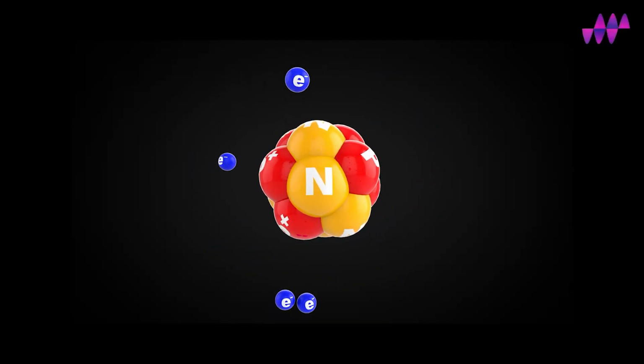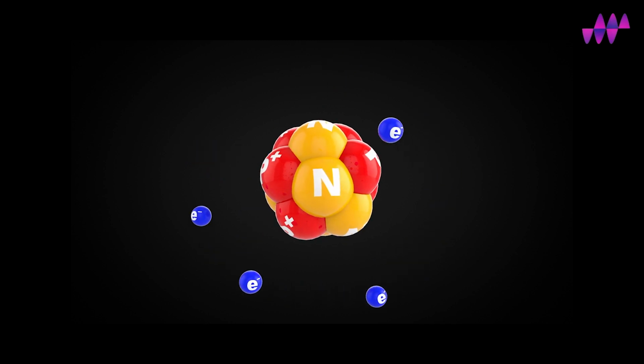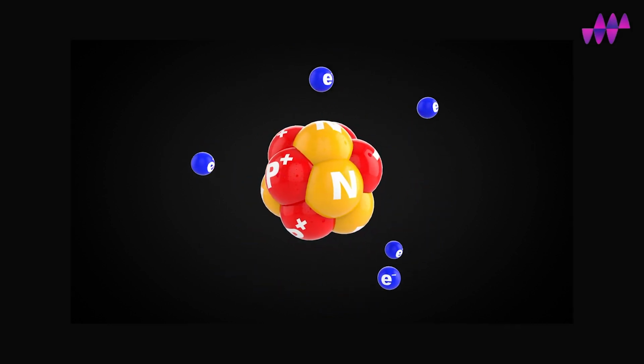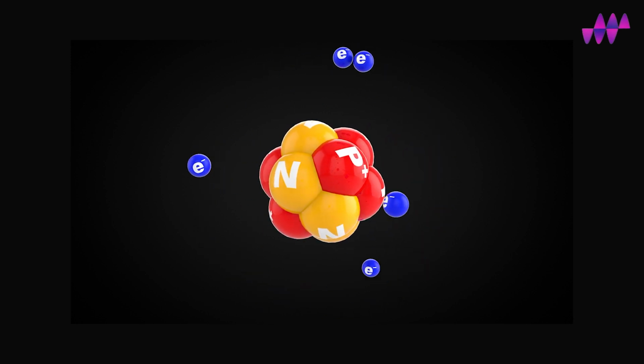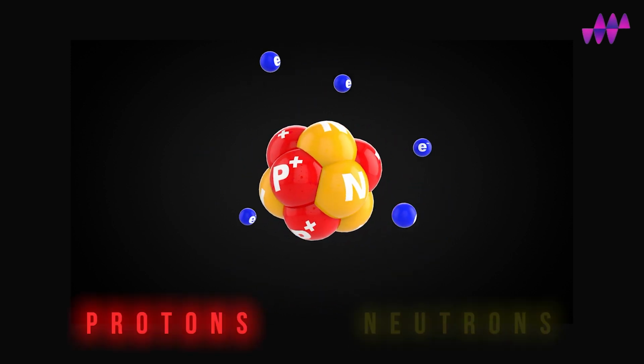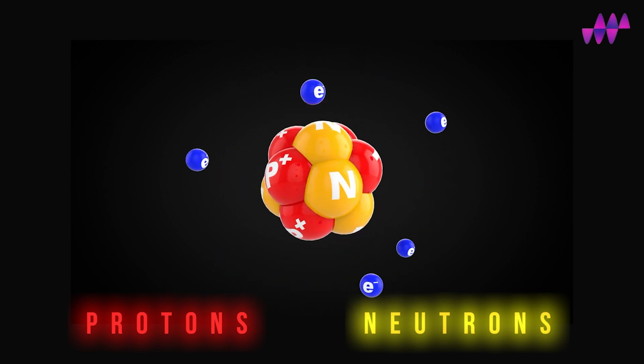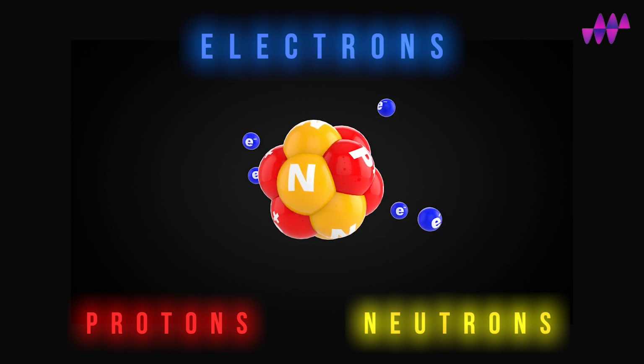An atom, for its part, is composed of a nucleus and particles orbiting around it. The nucleus is composed of two main particles called protons and neutrons. The particles which are orbiting around the atom's nucleus are known as electrons.